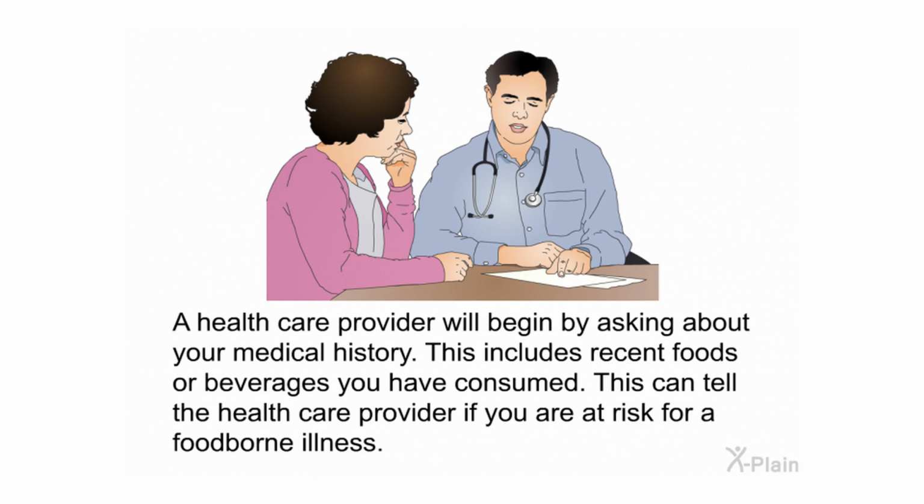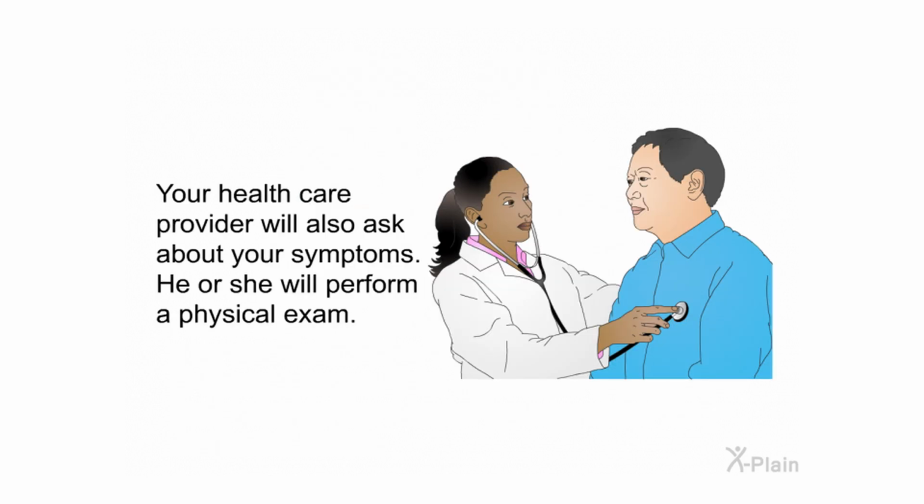A healthcare provider will begin by asking about your medical history. This includes recent foods or beverages you have consumed. This can tell the healthcare provider if you are at risk for a foodborne illness. Your healthcare provider will also ask about your symptoms. He or she will perform a physical exam.